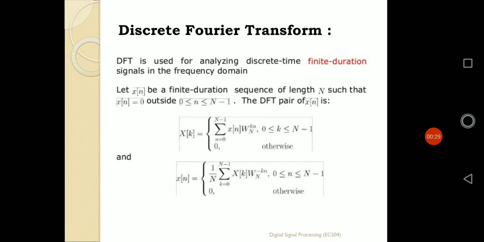Now the discrete Fourier transformation differs from the DTFT in that, in DTFT, the Fourier transformation of a discrete time sequence x of n is converted to x of e to the power j omega. In that case, the input sequence is a discrete time sequence. That's why it is known as discrete time Fourier transformation, DTFT.